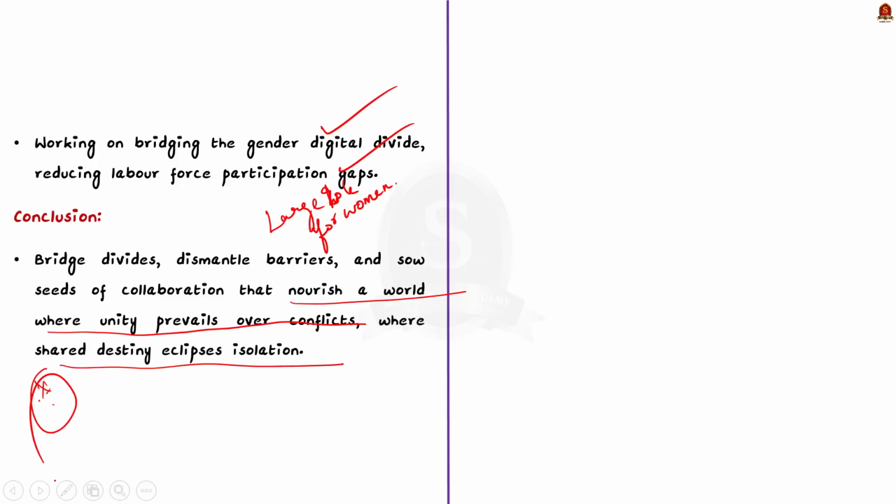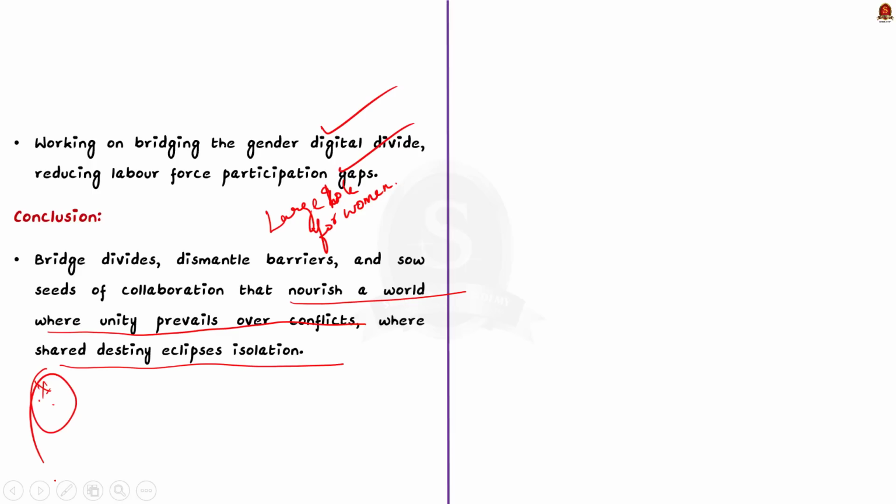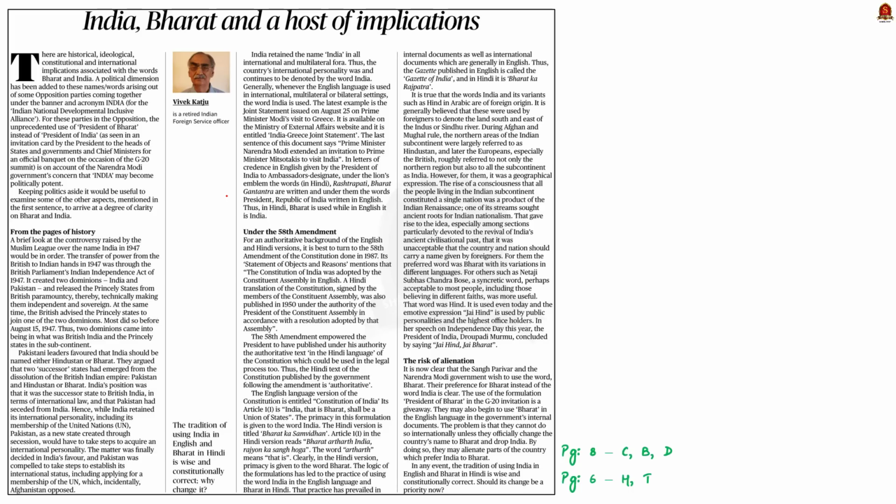So these are all some of the important points that you have to note from this news article. Make note of all the points. It is very important for the mains. So with these learned points, now let us move on to the next news article discussion. Now take a look at this editorial article.